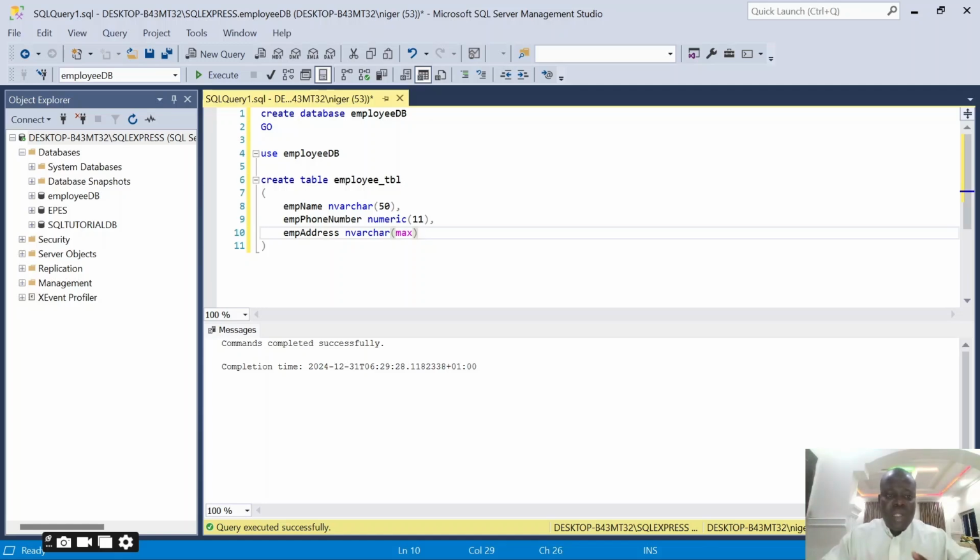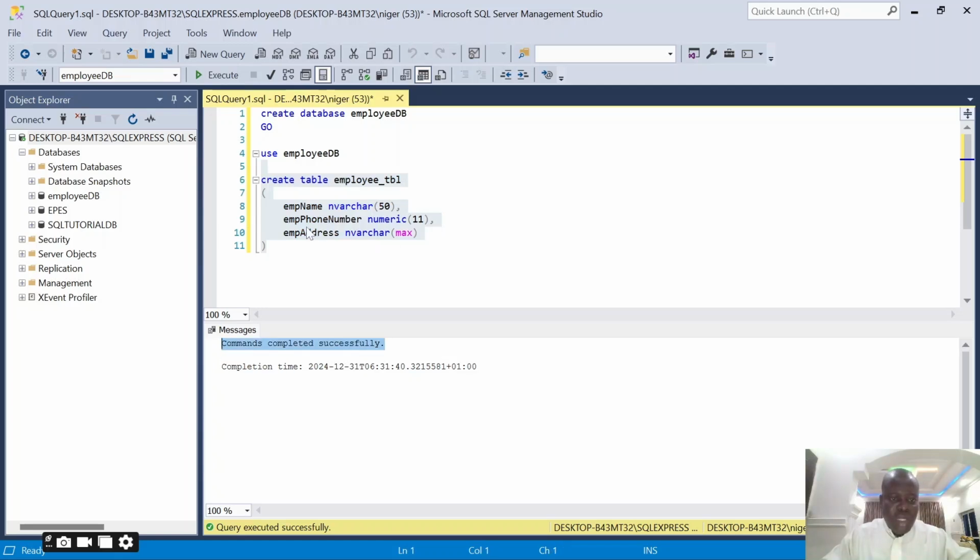Now kindly note, this is the last one that I want to have here, so I'm not going to put any comma. So I will run this, and this table will be created inside this database because I've made the database the active database. Once I execute this, you can see the command completed successfully.